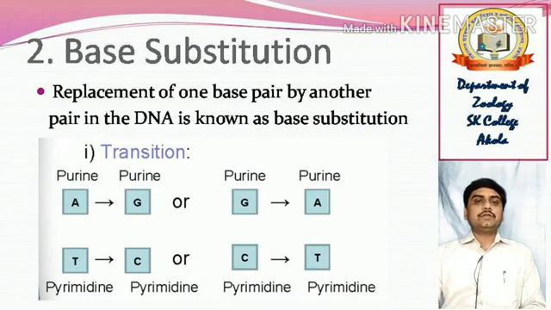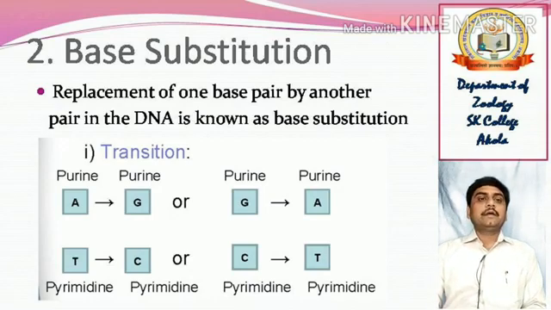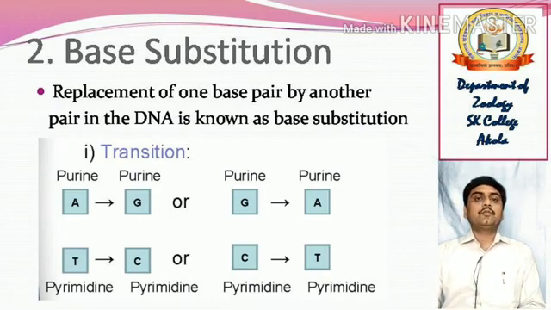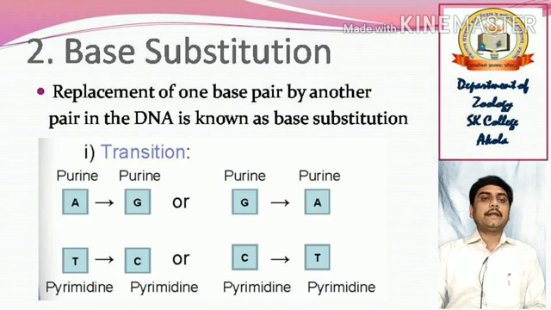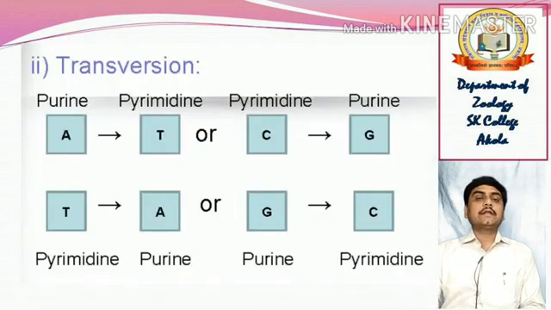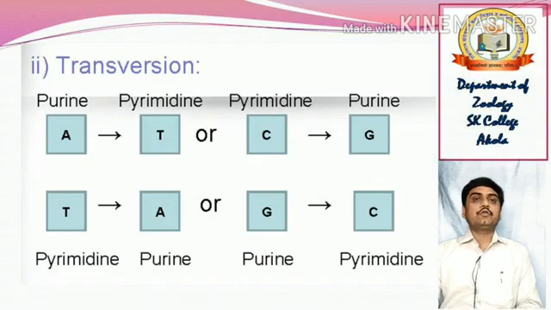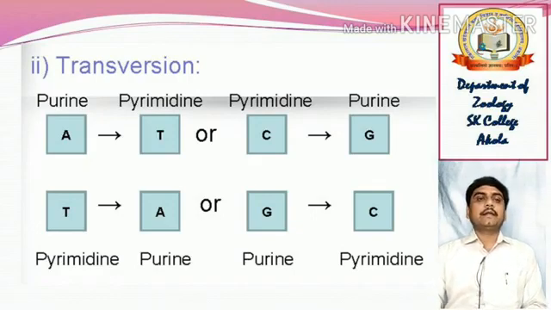Suppose it is a purine G, to another purine A. In case of pyrimidine, T to C or C to T. So purine to purine or pyrimidine to pyrimidine change is a transition. Then in case of transversion, as we have already discussed, purine to pyrimidine or pyrimidine to purine. In this table, you can see A to T or T to A, C to G or G to C. This is the transversion.